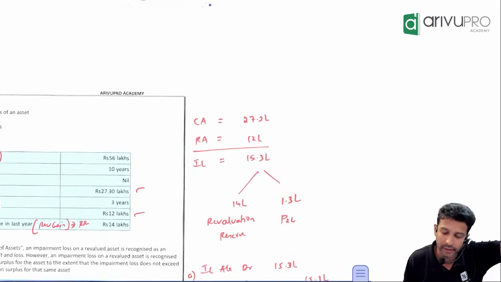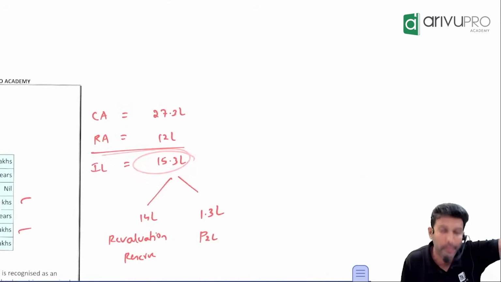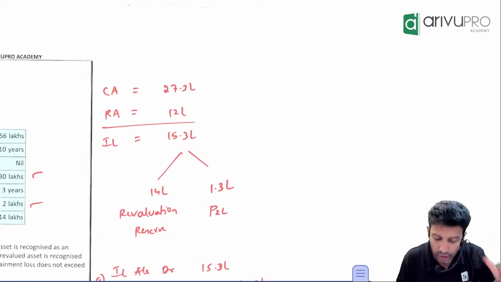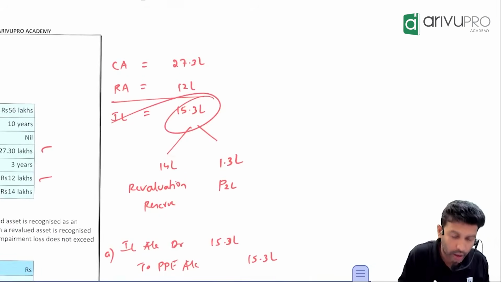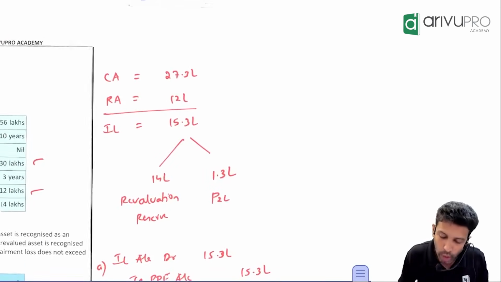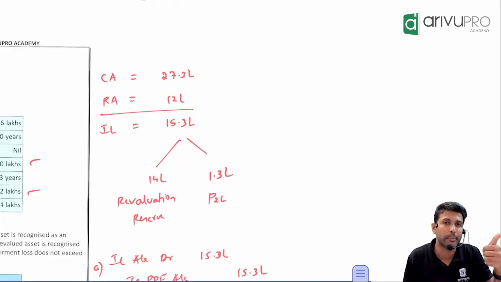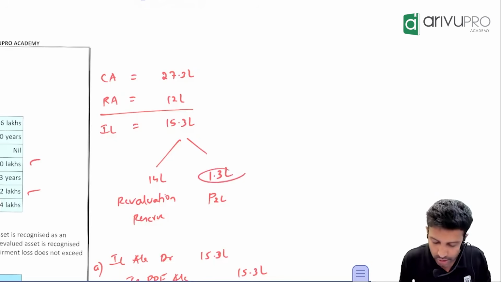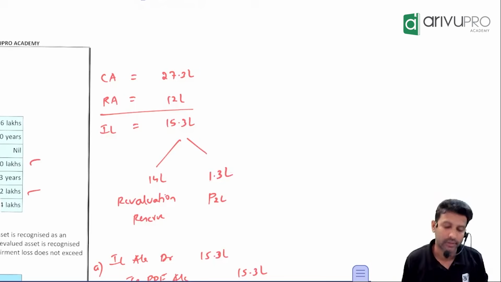What is the treatment? Treatment means what you will do with this impairment loss. Transfer it to RR or P&L. First to what? RR. Full amount? No. How much RR exists? We have only 14 lakh, so out of 15.3 lakh of impairment loss, against 14 lakh you'll adjust with RR. The balance is how much? Where will it go? P&L. Okay. If you want, we can do it in entry also.